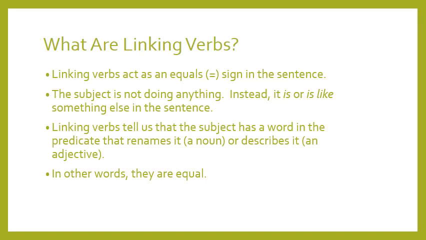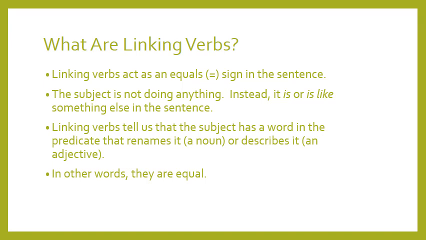I'm calling it linking because it links. It's like an equal sign to the subject because it will tell me about the subject itself. Either it renames the subject with a word which is a noun, or it describes the subject, which is called an adjective. So we use adjectives. Okay?